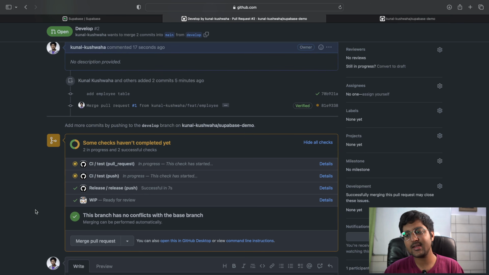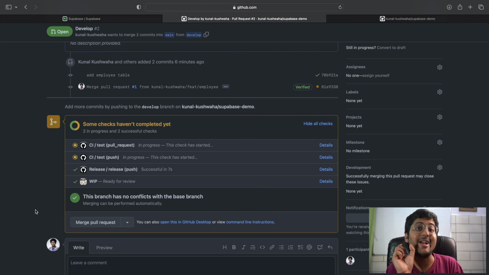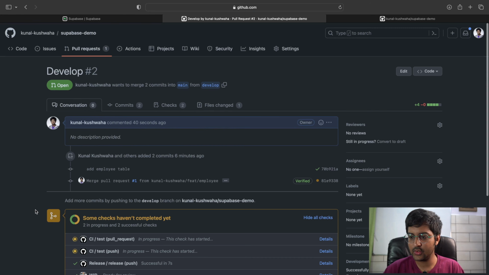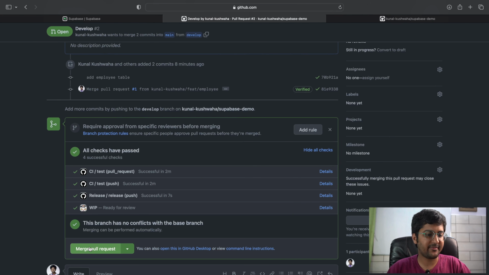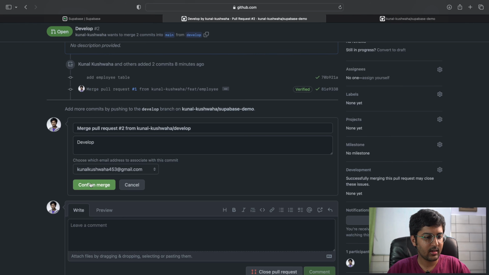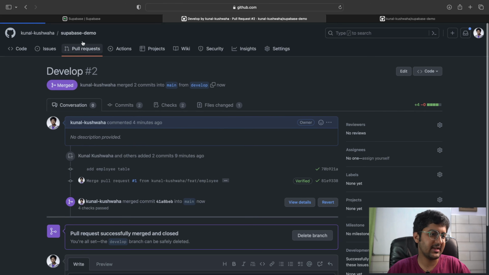Okay, so the release job basically applies all the new migration scripts merged in the supabase/migrations directory to a remote Supabase project, and we can control which project the job is linked to via the environment variable that we set, which was the project ID one, right? So that's basically about it. Once this is done, I'm going to merge it. All right, so all the checks have passed. Merge the pull request. Here we go. Ta-da! That's basically about it.